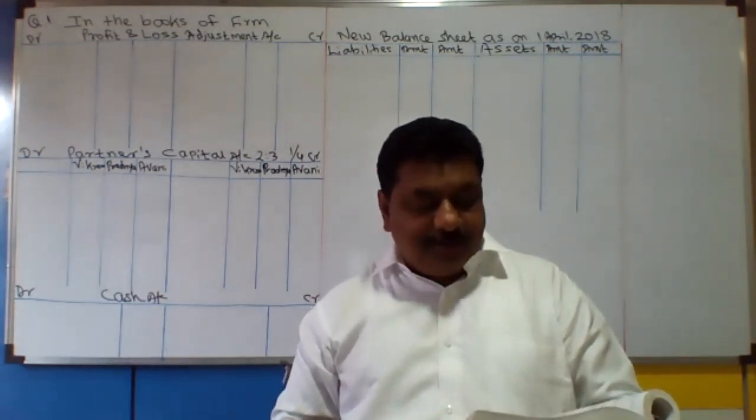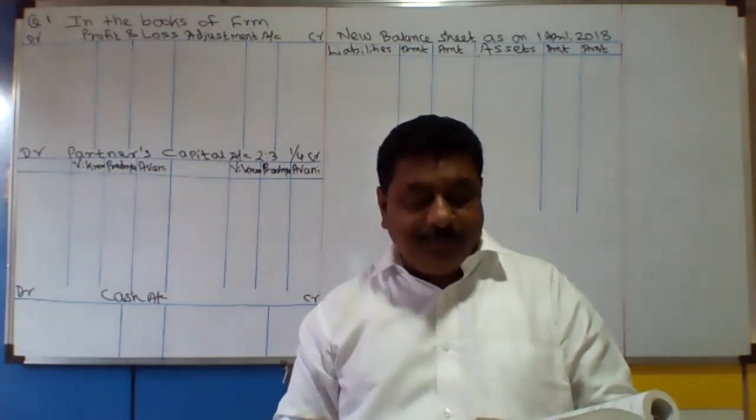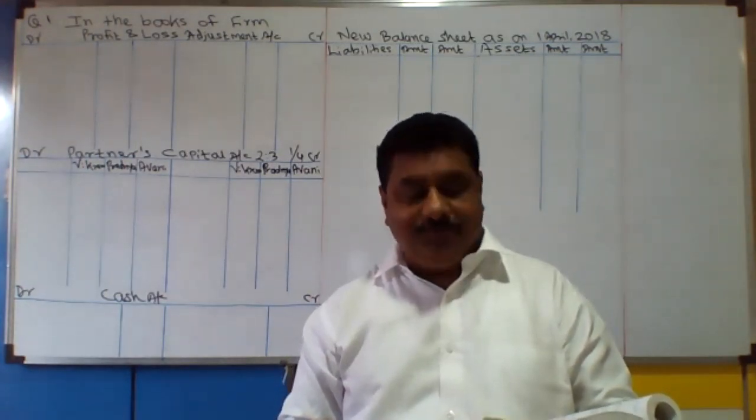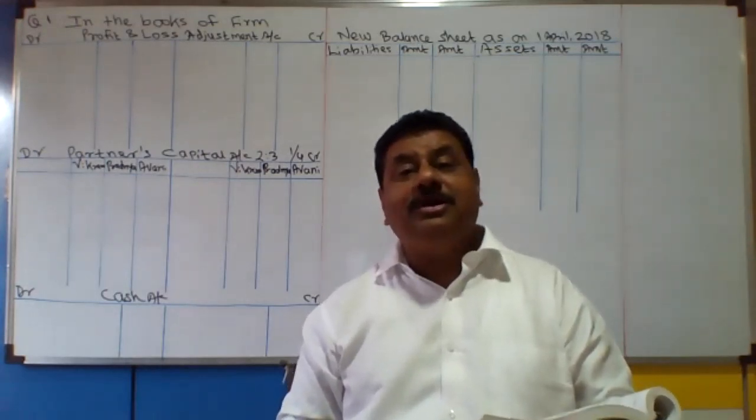Capital account of all partners to be adjusted in their new profit and loss ratio. An excess amount to be transferred to their loan account.